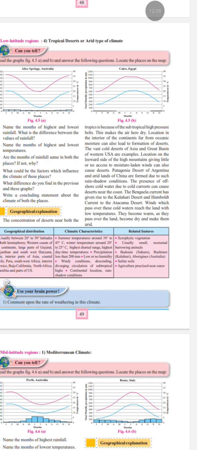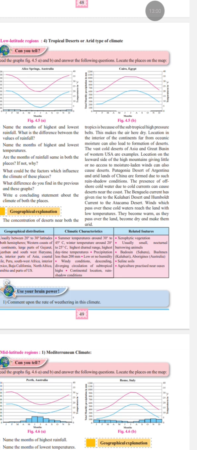So we'll now recap, four in total. First is equatorial rainforest, hot and wet throughout the year. Second is tropical monsoon, seasonal rainfall with a short dry season. Third is tropical savanna, wet summer and dry winter. Fourth one is tropical desert, very low rainfall and dry conditions.